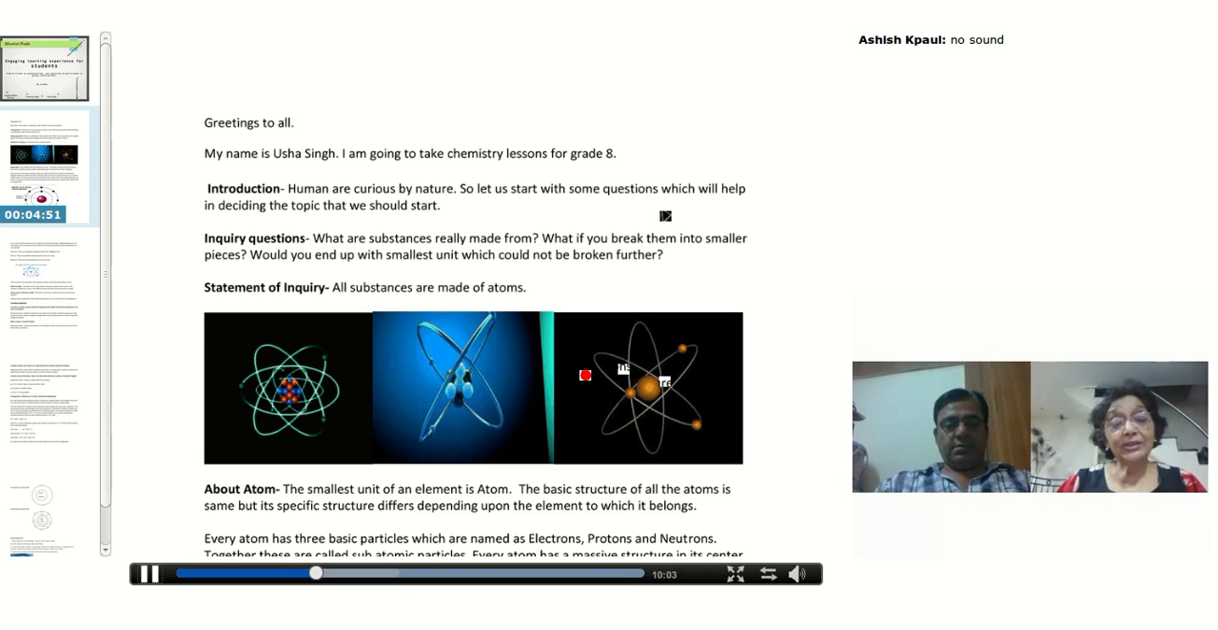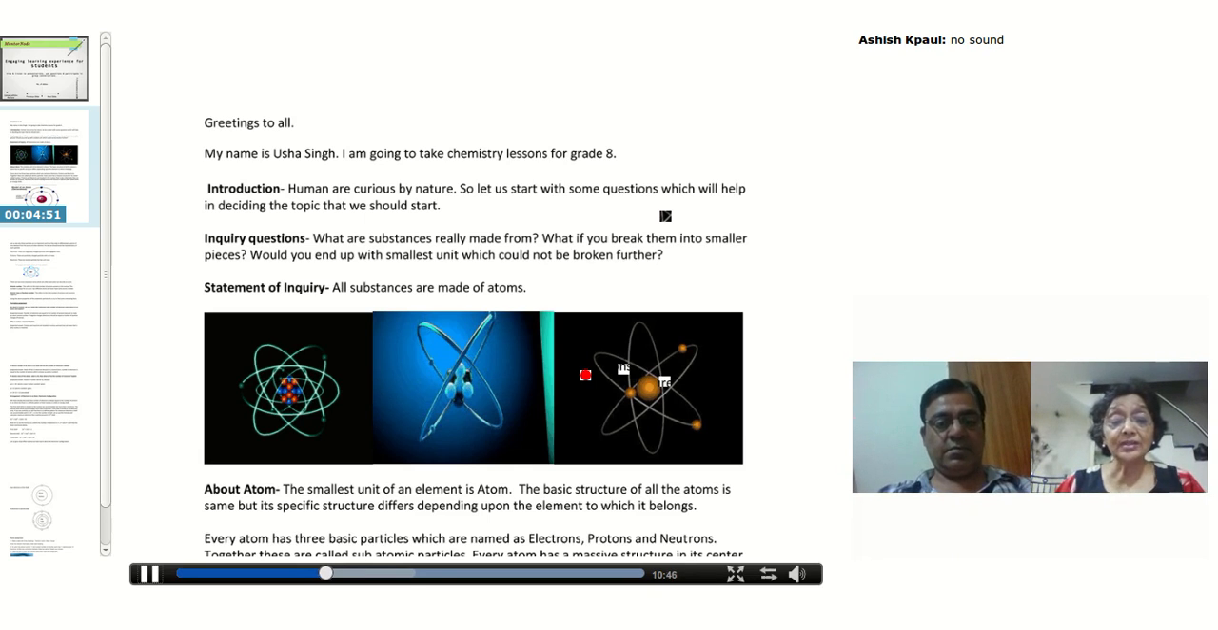Together they are called subatomic particles. Why subatomic particles? Because they are part of atoms. That's why the term subatomic particles. Now every atom has a massive structure in the center called nucleus. Now the name is very well justified. Anything in the center has to be known as nucleus, and that is why the structure which is present in the center of the atom is called nucleus.